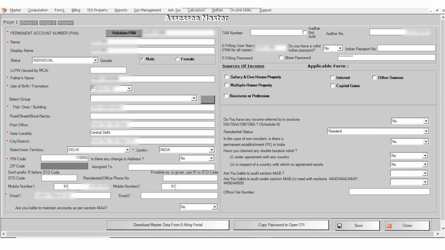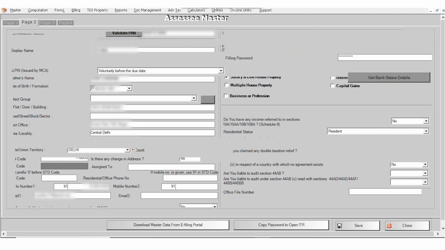So on the main screen of the assessee master, or on the first page of your assessee master, basic details of your assessee will be reflected. Then you need to select the source of income. And as per the selection of your source of income, the form number will be reflected over here.